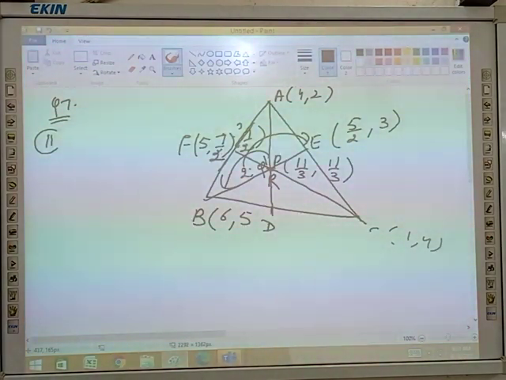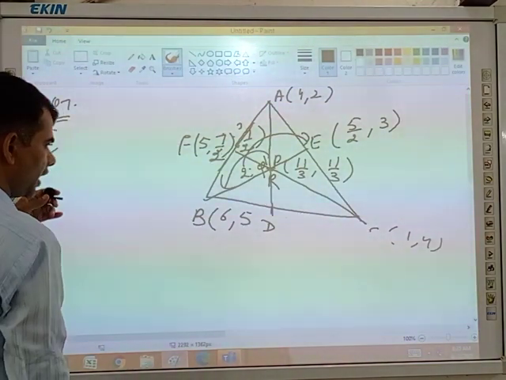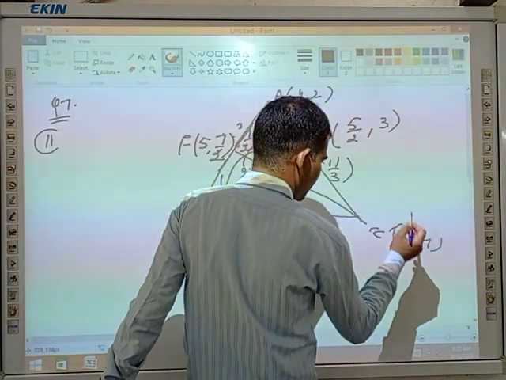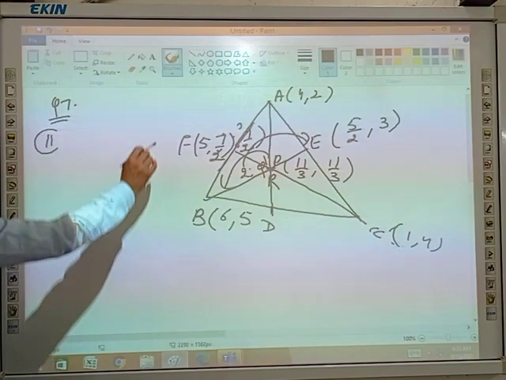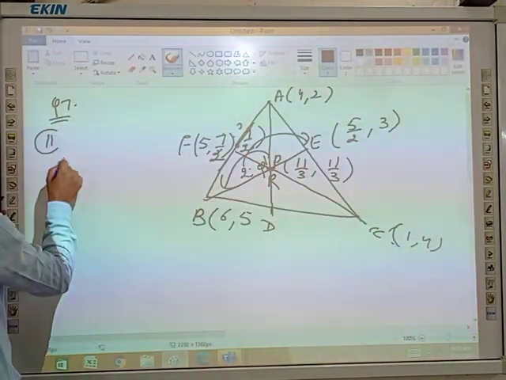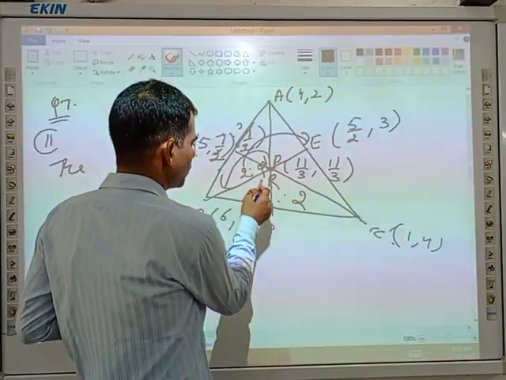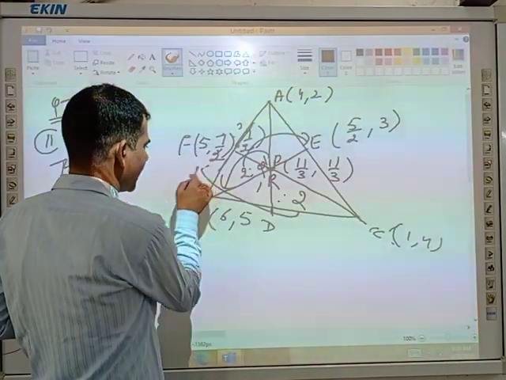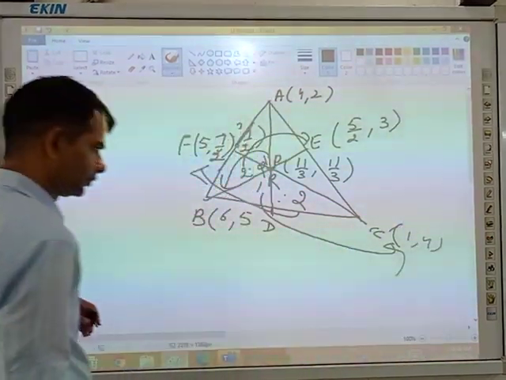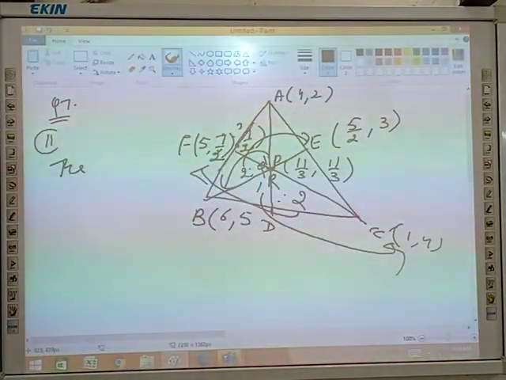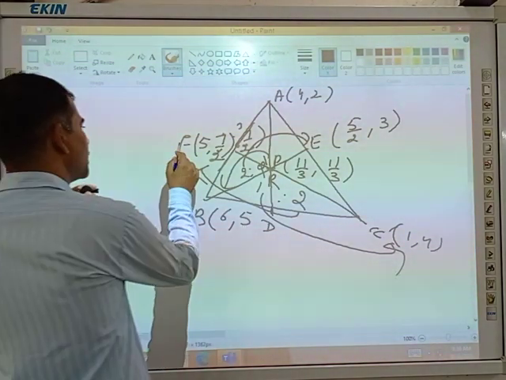Now the coordinate of point P, Q, R, and the ratio of CR and CF will be 2:1. That is 2 and that is 1. 2 will go this side and 1 will go this side. Okay?